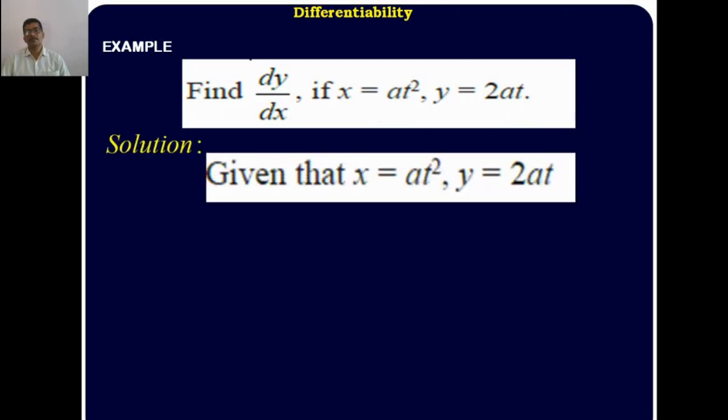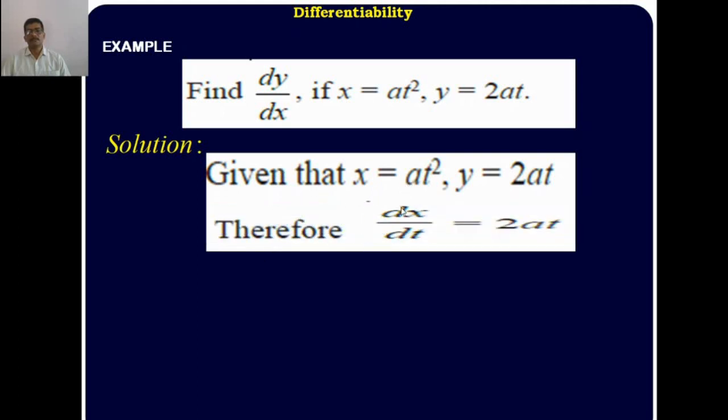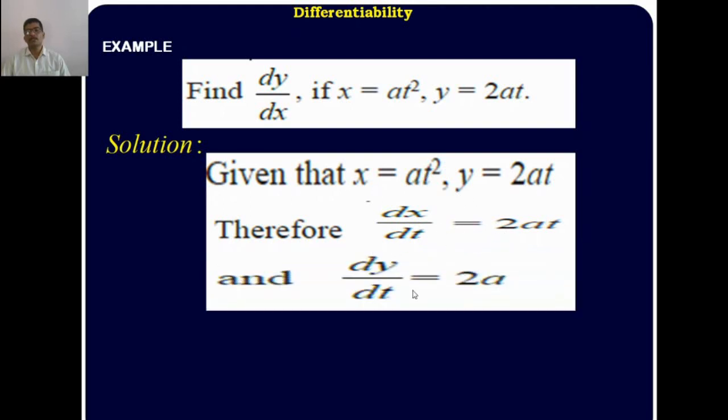Therefore, using the parametric derivative, first find dx/dt. Given x equal to at square, therefore dx/dt is equal to, here a is constant, the derivative of t square with respect to t is 2t. Therefore, dx/dt is equal to 2at. Similarly, dy/dt: given that y is equal to 2at, differentiating y with respect to t, 2a is constant, and the differentiation of t with respect to t is 1. Therefore, dy/dt is equal to 2a.